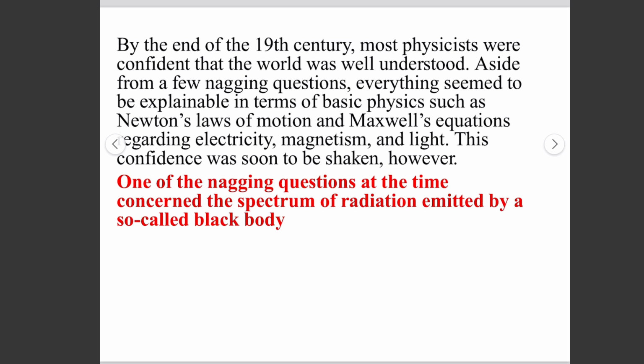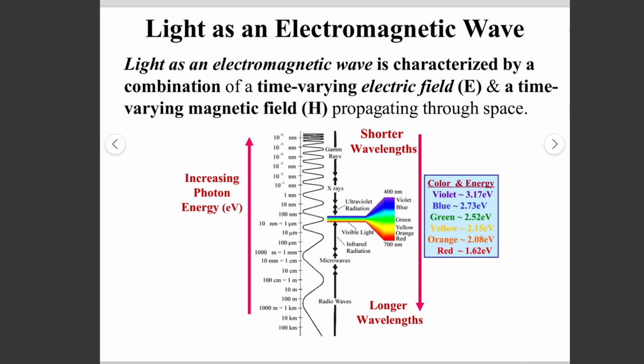Before going into detail about black body radiation and the ultraviolet catastrophe, you should first know what electromagnetic radiation is, and also the Boltzmann constant. So first, light as an electromagnetic wave is characterized by the combination of electric and magnetic fields, where the magnetic field is much smaller than the electric field.